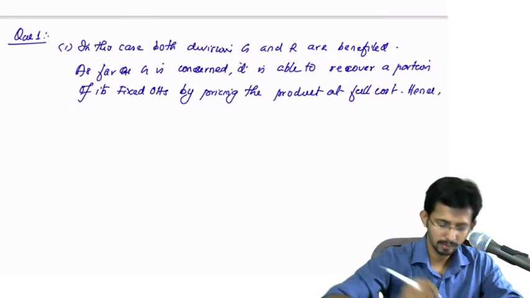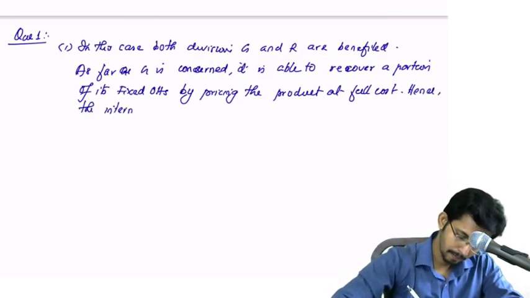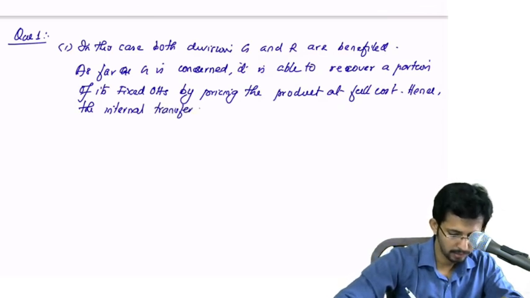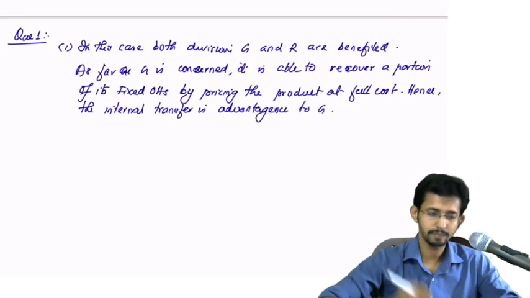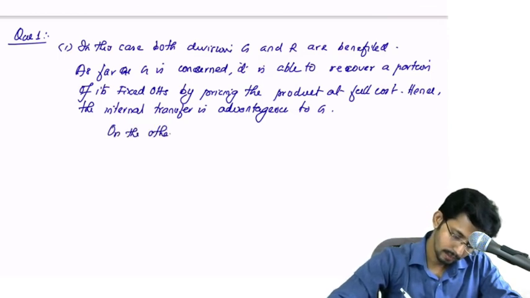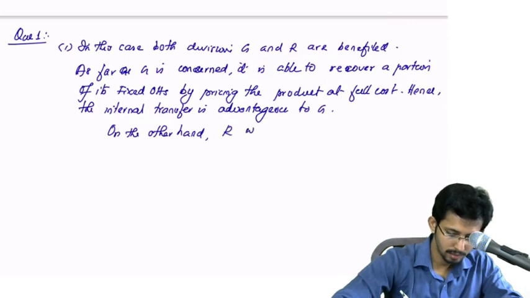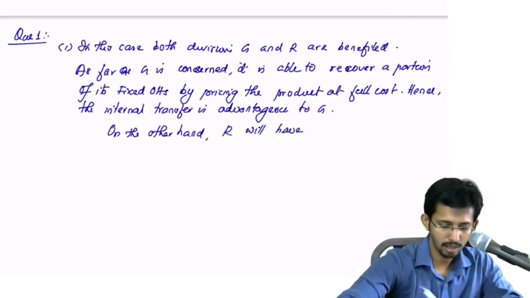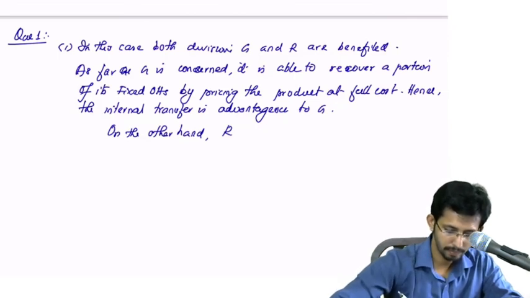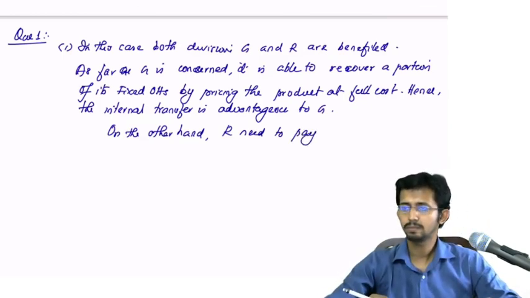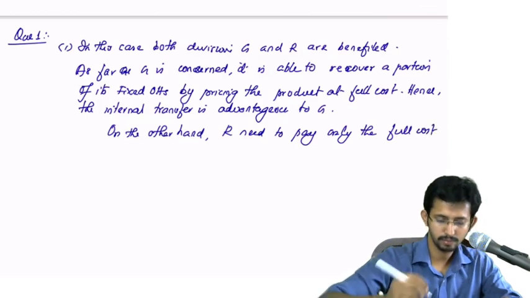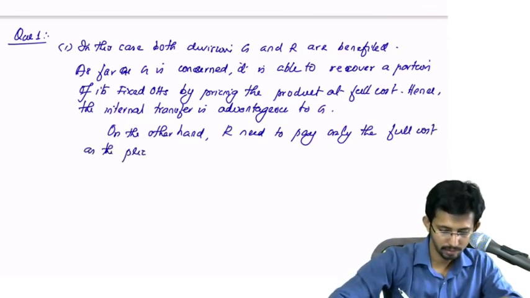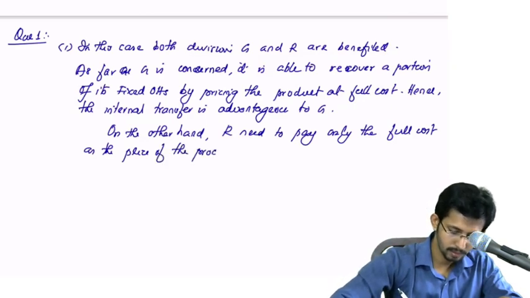Hence, the internal transfer is advantageous to G. On the other hand, R need to pay only the full cost as the price of the product.